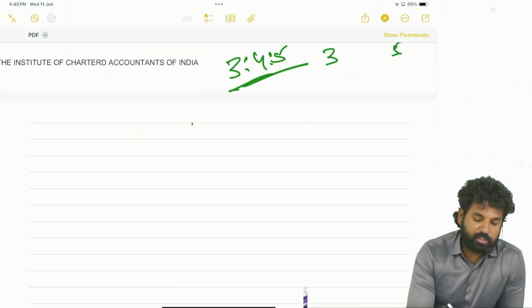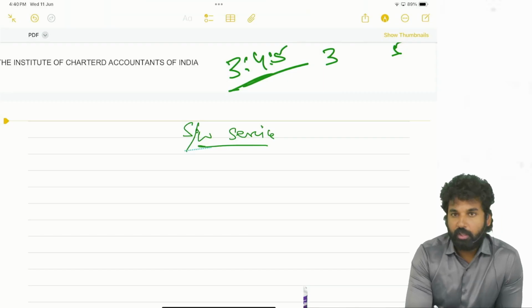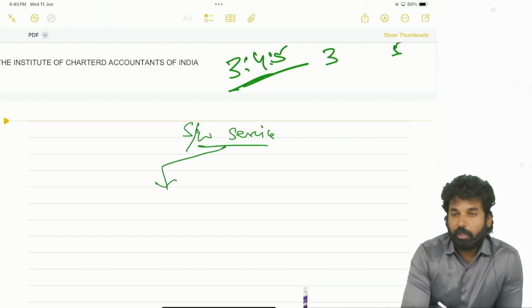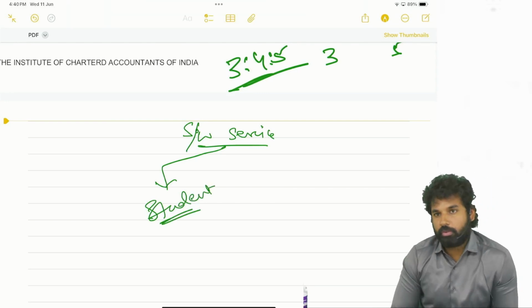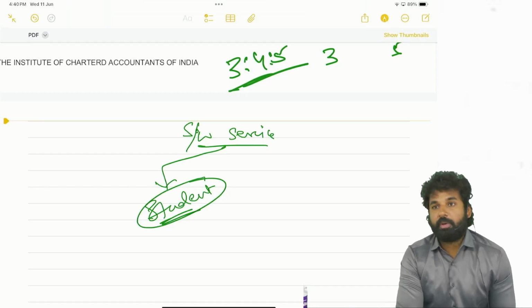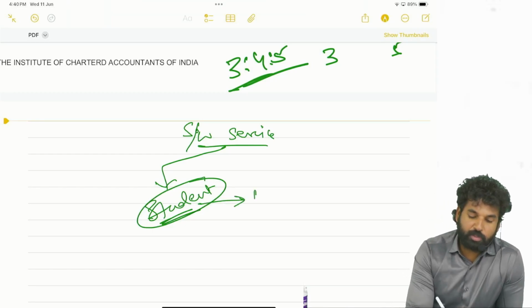Let's say a software service or software training is there. See, the software service has been taken by a particular student. The student is learning a software course. So in such cases, this is a performance appraisal service. He is an unregistered person.